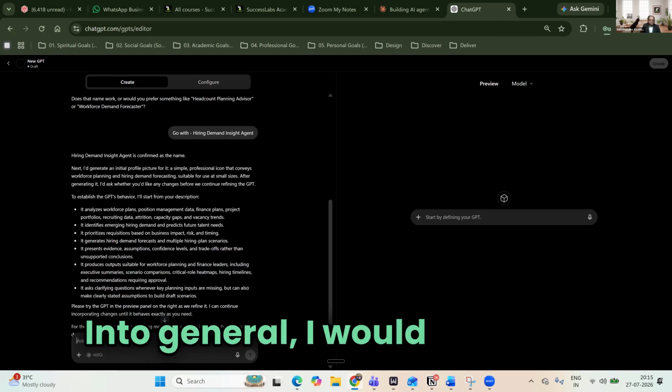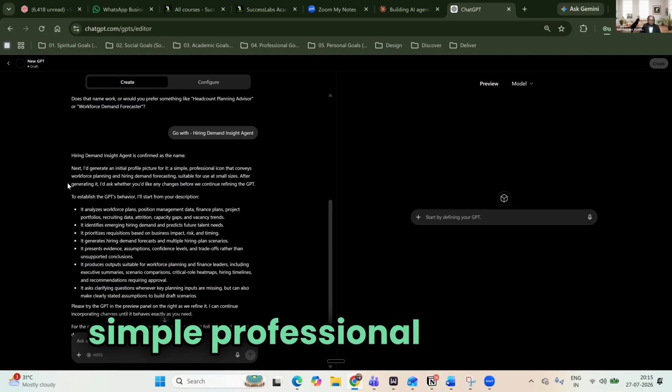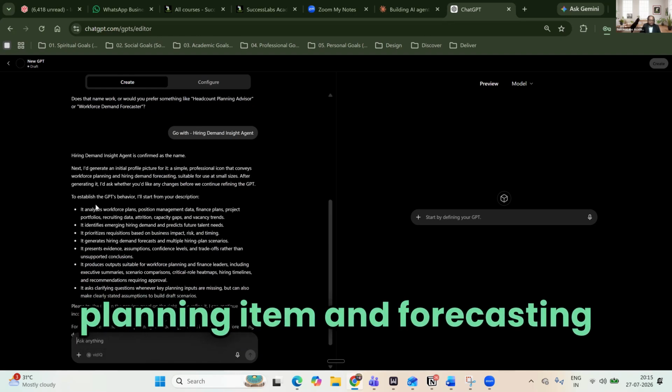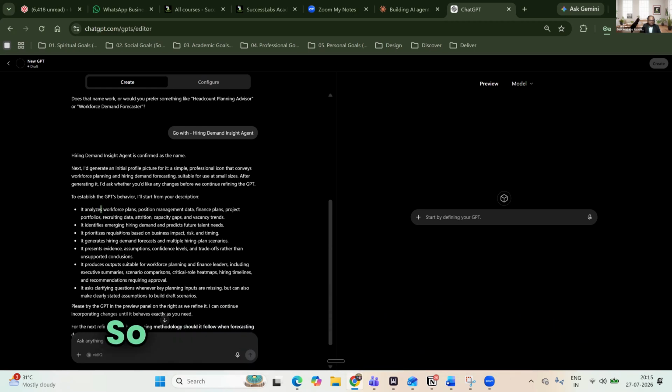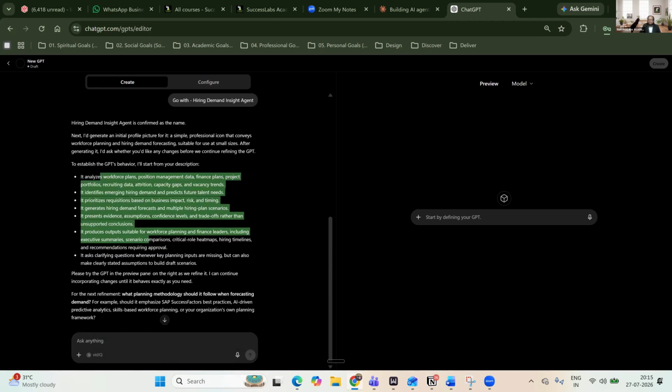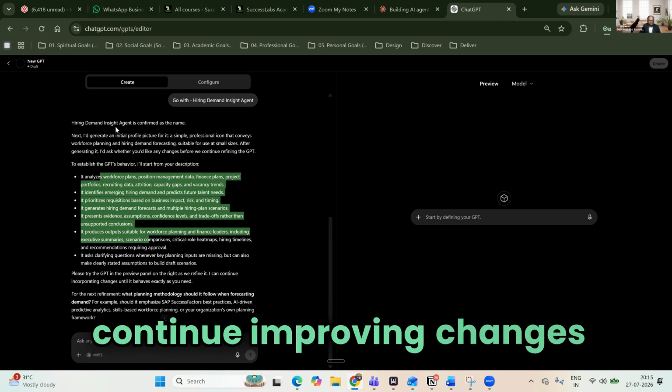I would generate the initial profile picture with a simple professional icon that combines workforce planning and demand forecasting. After generating, I will start with the description, identifying emerging trends. Please try the GPT in the preview panel. On the right-hand side, I can continue incorporating changes for the next refinement.